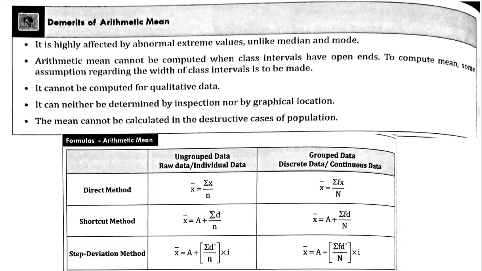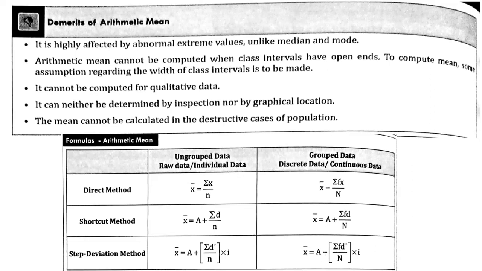Arithmetic mean cannot be computed when class intervals are open-ended. If you have open-ended data, then you cannot calculate it directly. First you have to convert the open ends into class intervals, and computing the open end into a class interval may take a little bit of time. To compute the mean, some assumptions regarding the width of the class interval have to be made.